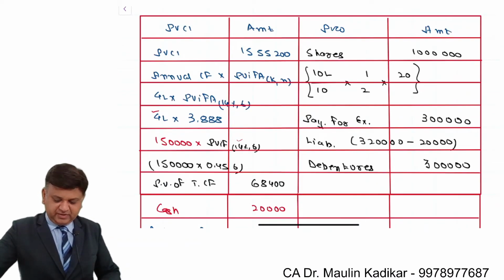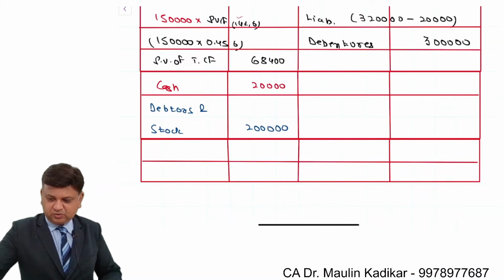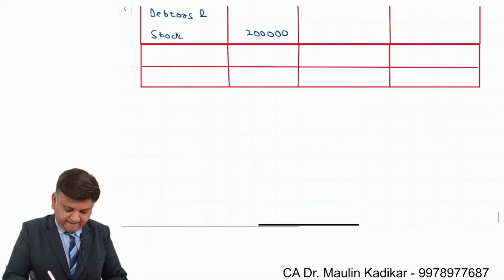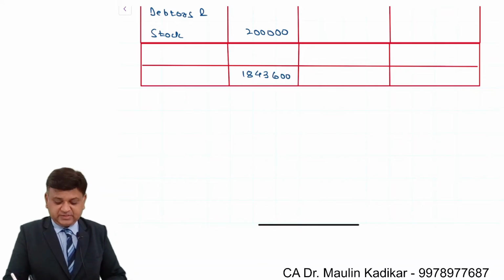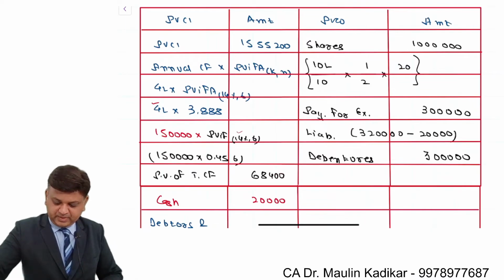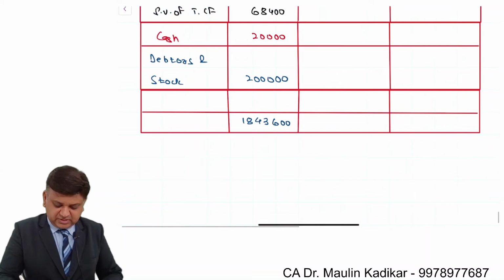So present value of the cash inflow 15,55,200 plus 68,400 plus 20,000 plus 2 lakhs. So 18,43,600. And present value of the cash outflow is 10 lakhs plus 3 lakhs plus 3 lakhs. So the total comes to 16 lakhs.